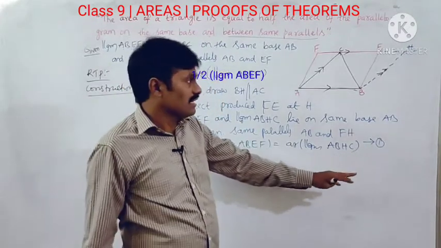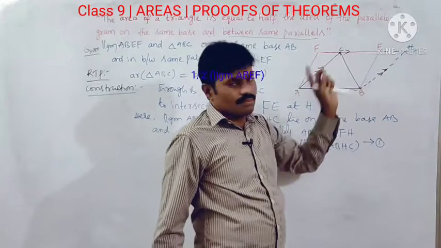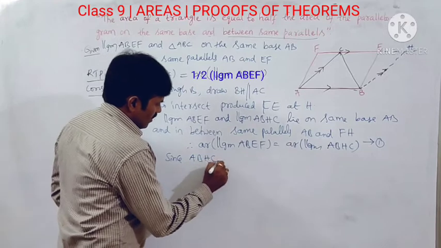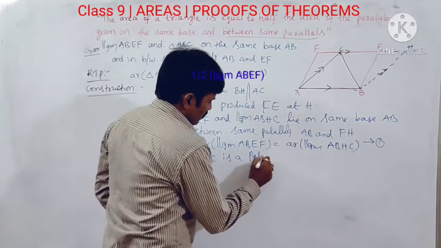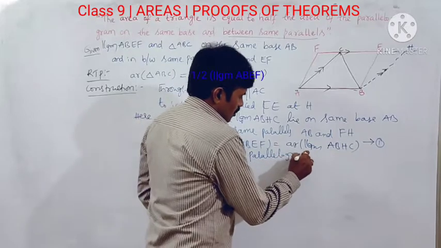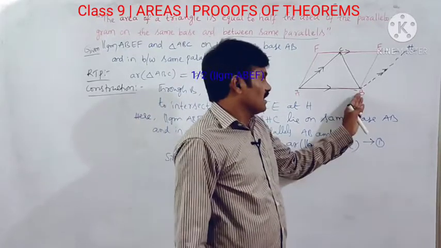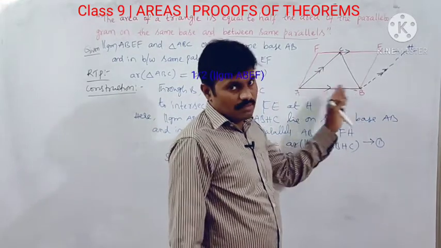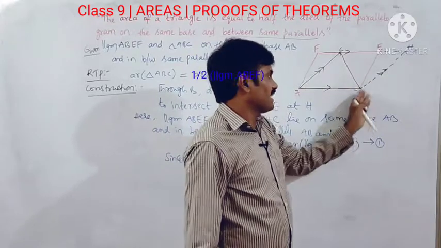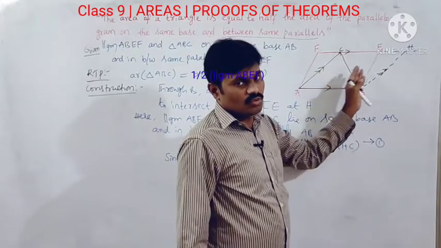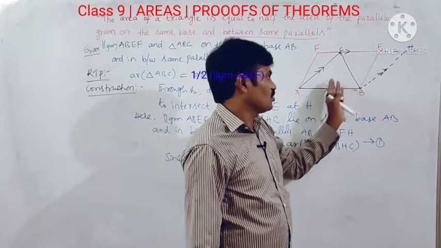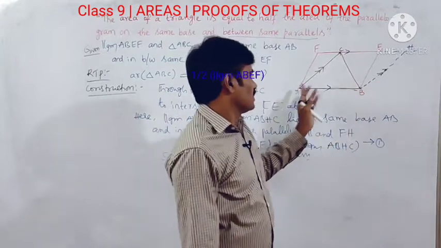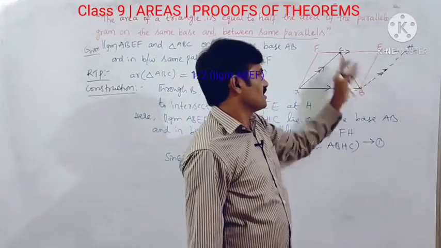Okay, let it be. And already proved that ABHC is a parallelogram. Since ABHC is a parallelogram, we know that according to properties of parallelogram, here what do you call BC? It is a diagonal. So according to properties of parallelogram, in a parallelogram, diagonal divides total figure into two congruent triangles. Okay, whole figure into two congruent triangles. What are those triangles here? ABC and BCH. ABC and HBC or HCB.